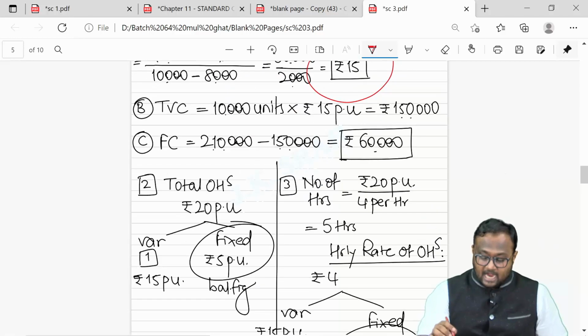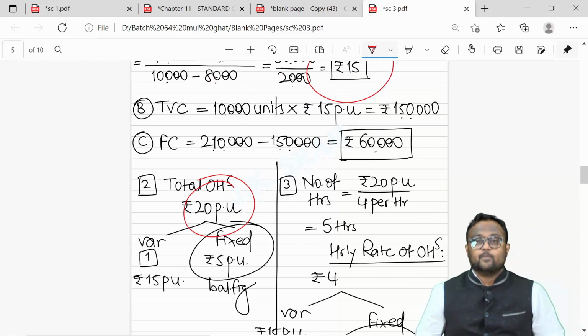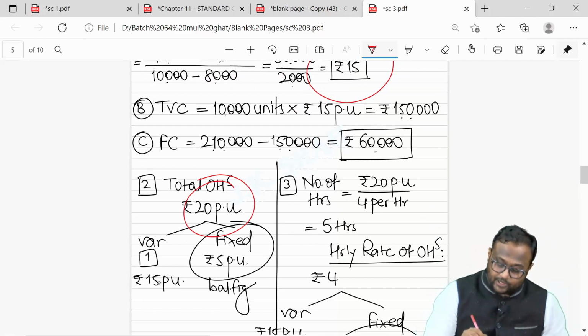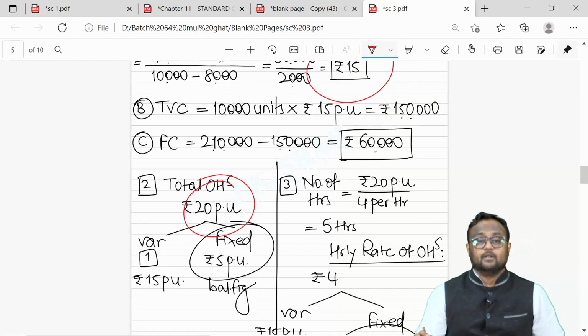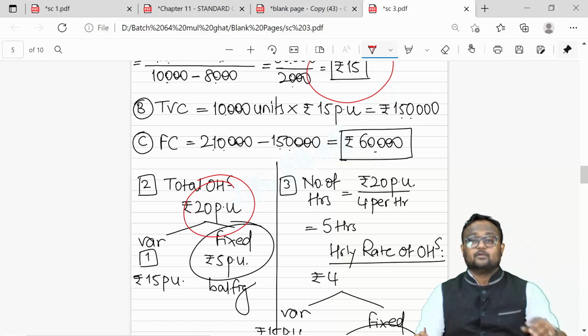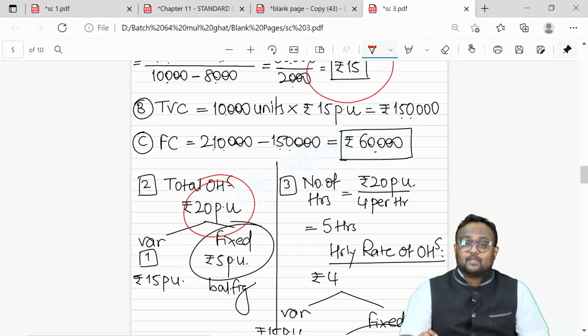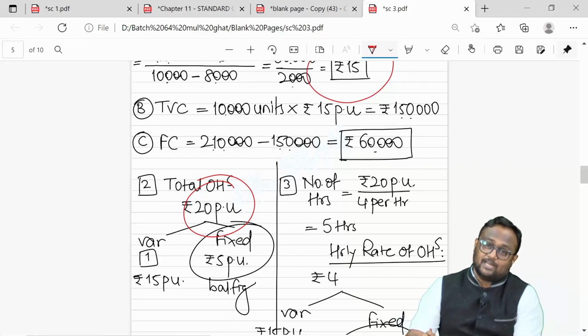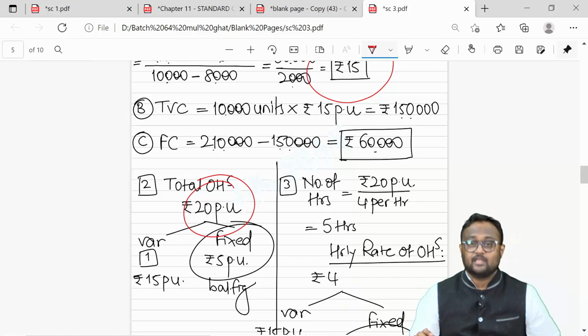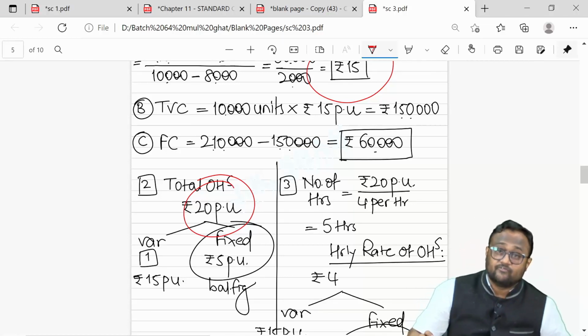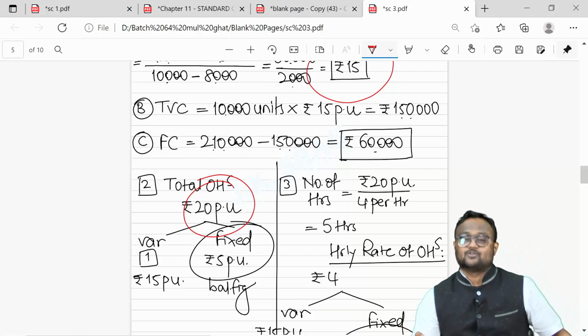Now guys, out of 20 per unit which is mentioned in the question, if 15 is going to be variable, the balance 5 per unit was your fixed portion. It was quite simple. Out of 20 rupees per unit, if 15 per unit as per working note 1 is variable in nature, the balance 5 per unit is your fixed cost structure.